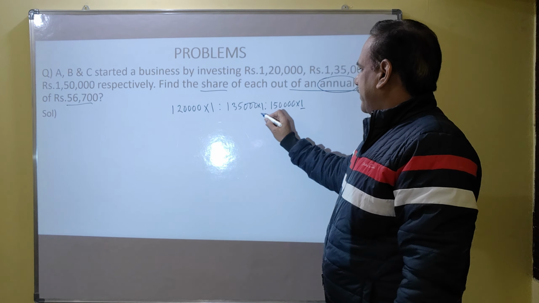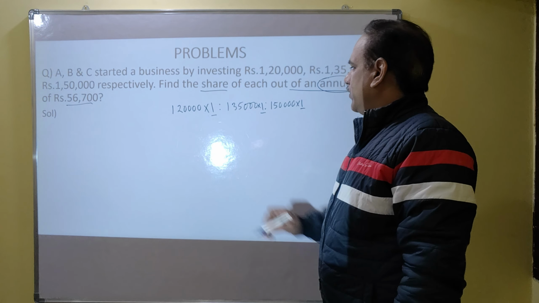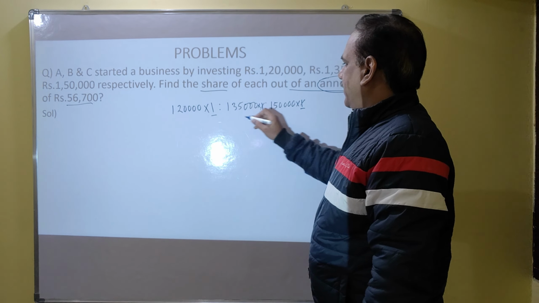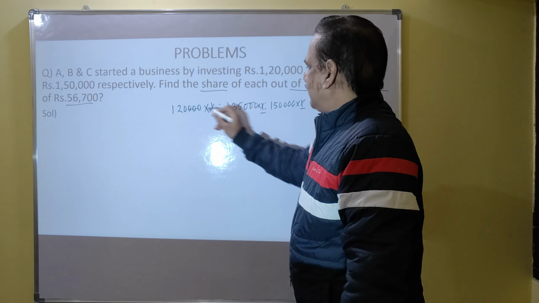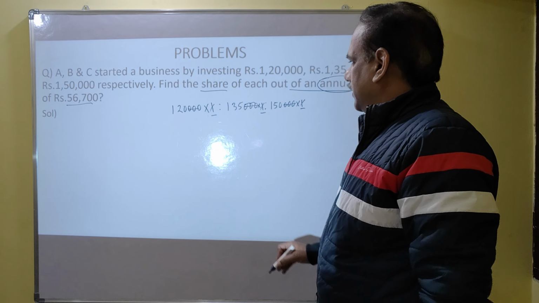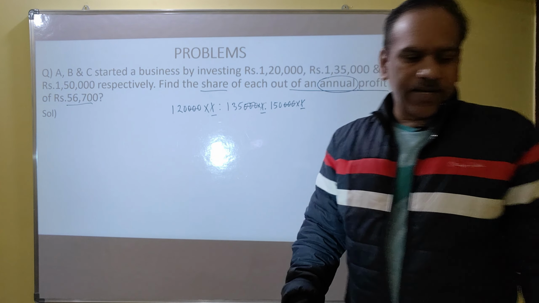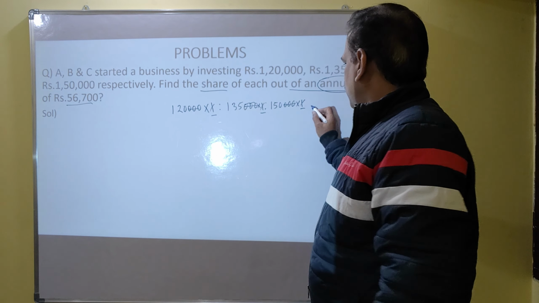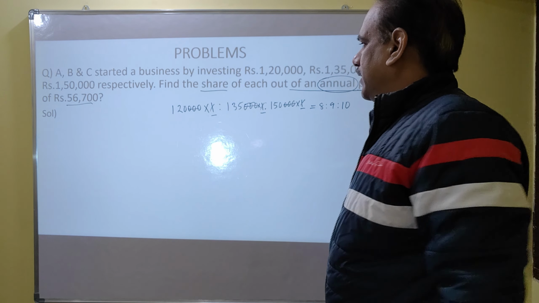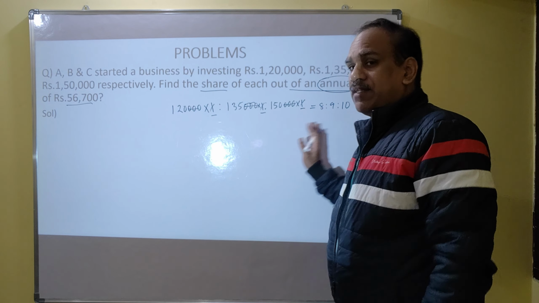As the time period is common, you need not multiply it by the time period, as anyway it will be cancelled. You can cancel 3 zeros. If you simplify this, you will get 8 is to 9 is to 10.